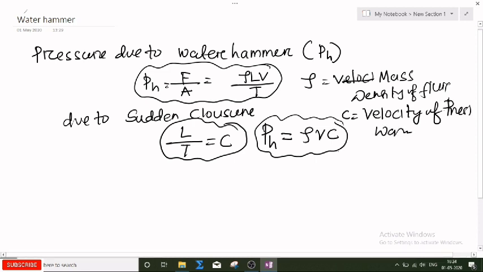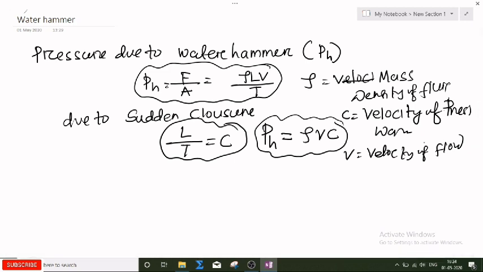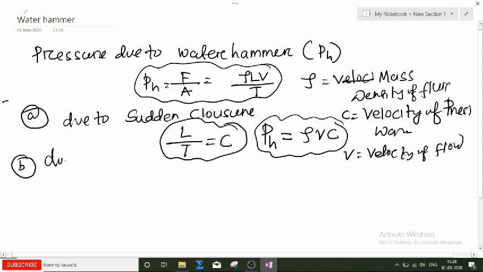And V is the velocity of flow, the initial velocity of the flow. So this is due to sudden closure. Now if the valve closure is gradual, due to gradual closure.